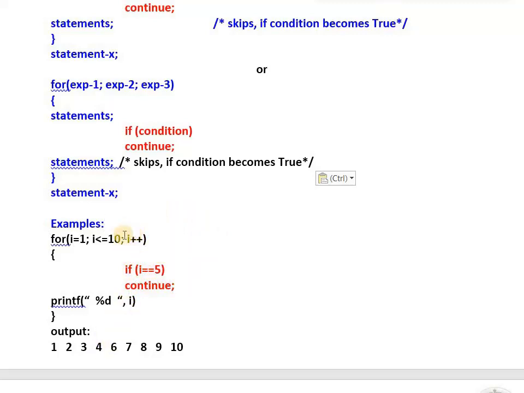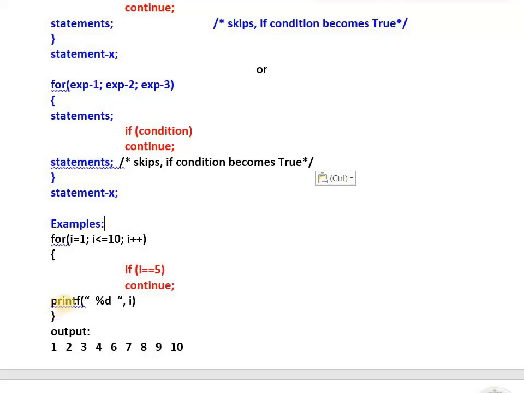Then it becomes 6. 6 less than or equal to 10, yes. Whether I value is 5, no, so 6 will be printed. 7 will be printed, 8 will be printed, 9 will be printed, 10 will be printed. 11 less than or equal to 10, condition false, loop completes successfully. Means if you are using continue, the loop completes successfully, whereas if we use break, that repetitive process was stopped, no? But here it will not happen like that.